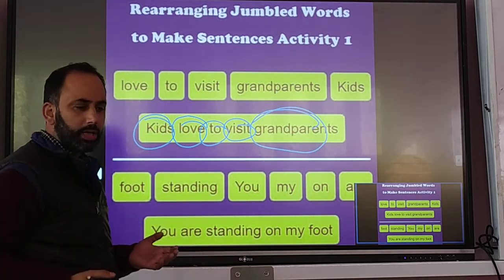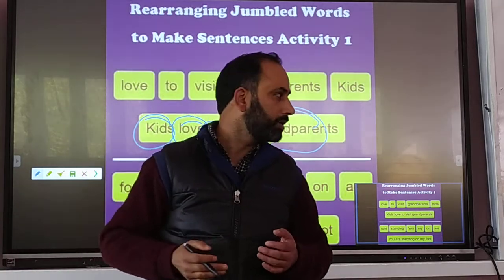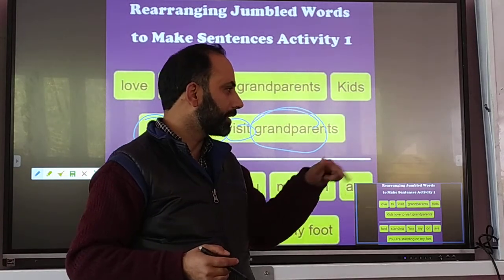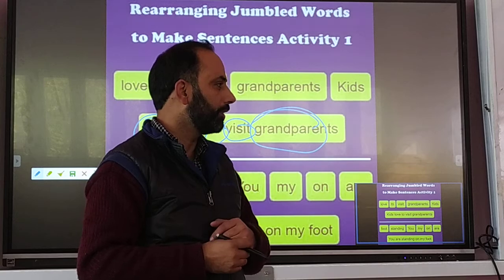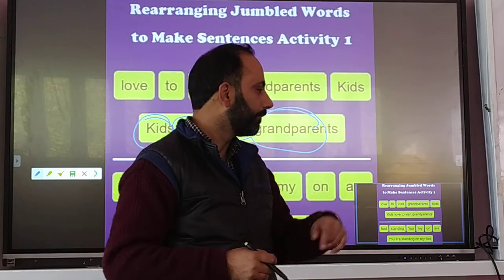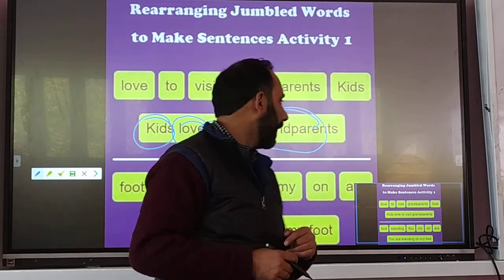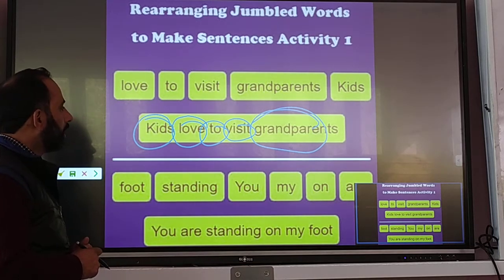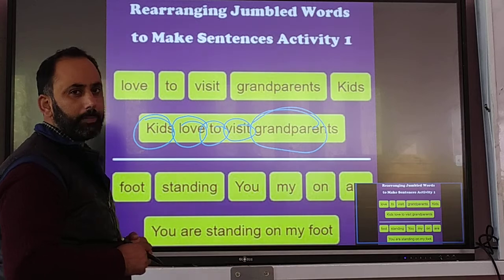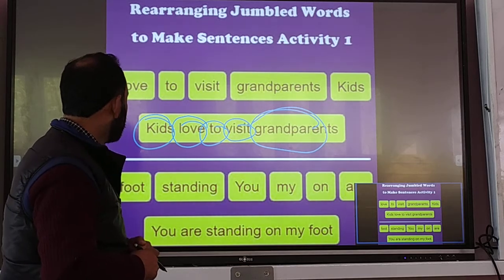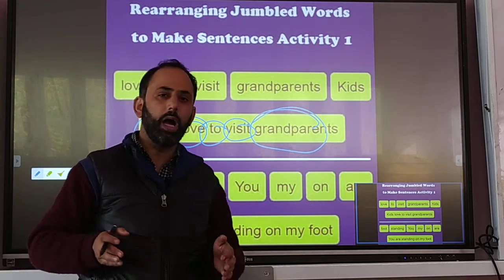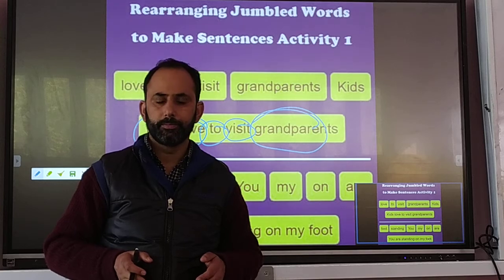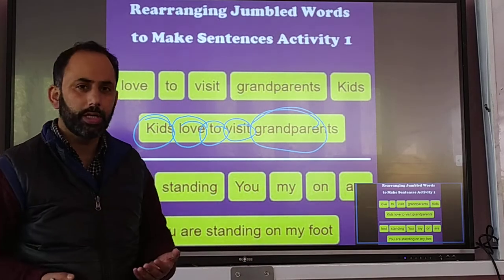It is known to you that in assertive sentences, first of all you have to write the subject.